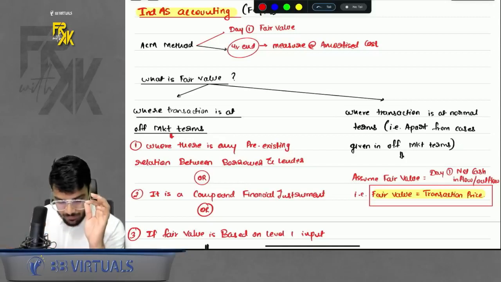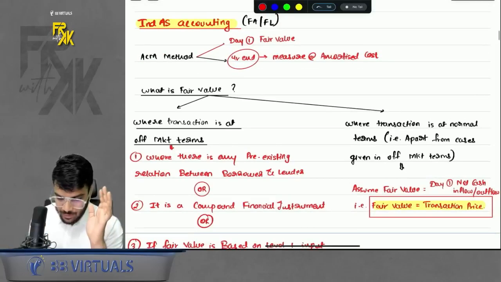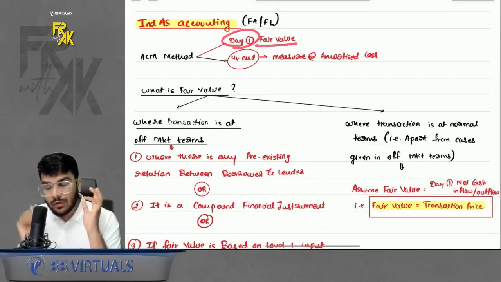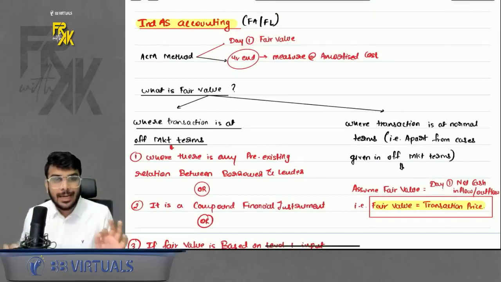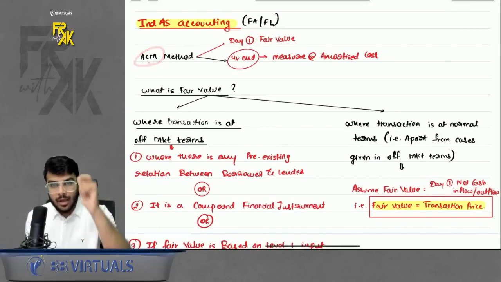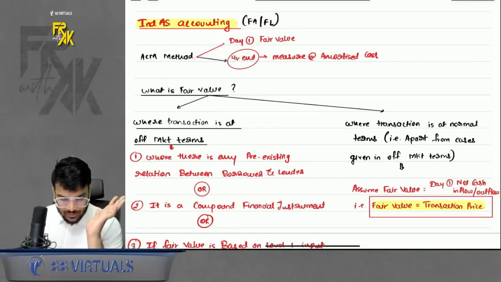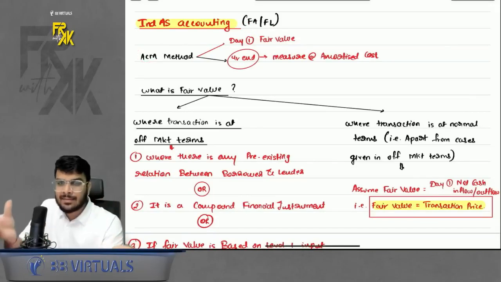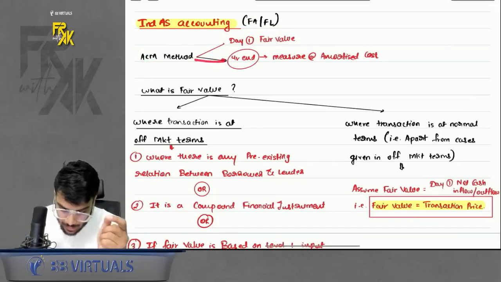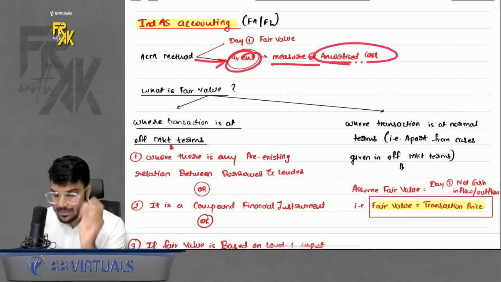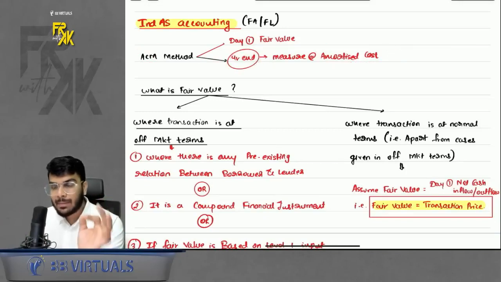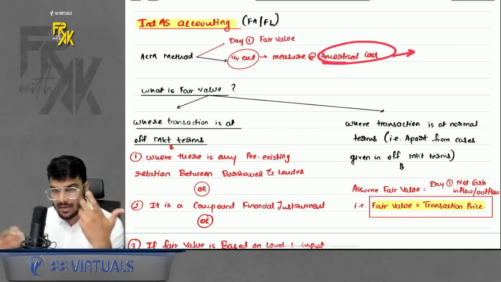So by reading the name, we may think we have to record at cost. No, whatever method you follow for financial asset or liability, on day one you will record at fair value only. That means even under ACM method, on day one the FA or FL is recorded at fair value. So sir, what is the sense of naming this amortized cost method? Because at year end you will keep it at amortized cost. How do we calculate this? I will teach you, don't worry.